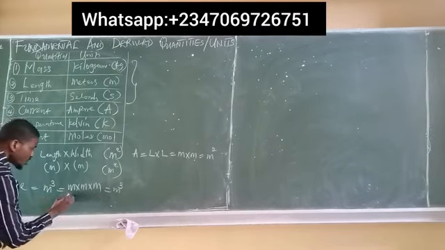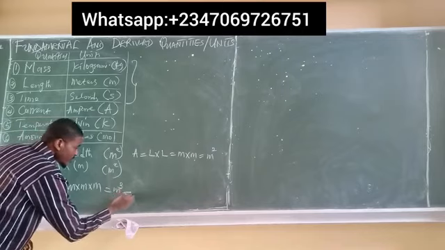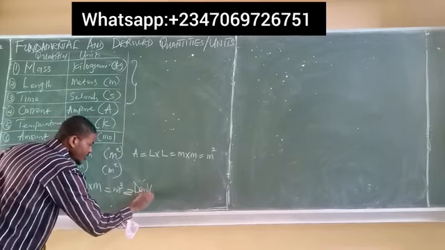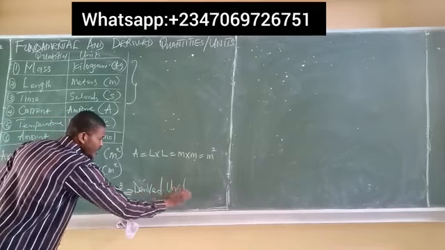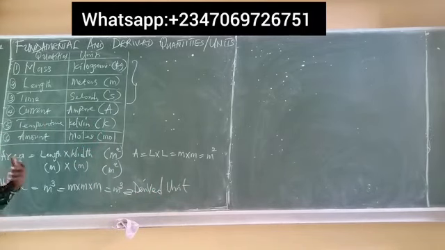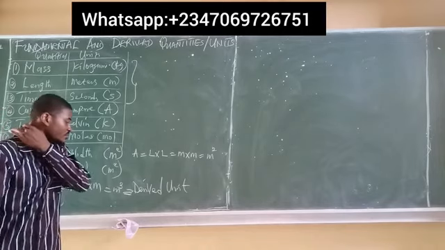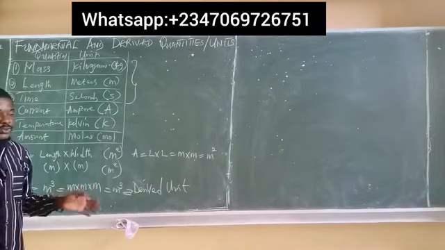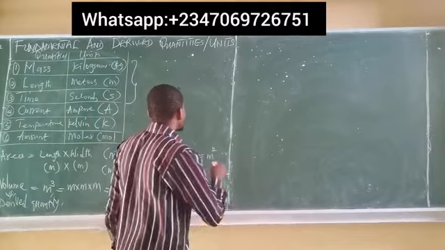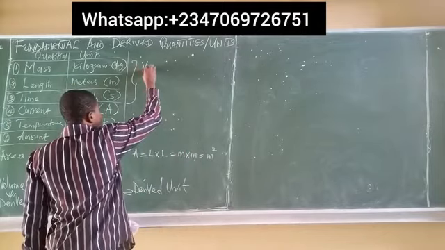So which means this unit is actually what? A derived unit. This is a derived unit, and the unit of a derived quantity is called a derived unit. So which simply means that the volume itself is also what? A derived quantity. Okay, so volume is a derived quantity, and of course its unit meter cube is also what? A derived unit.